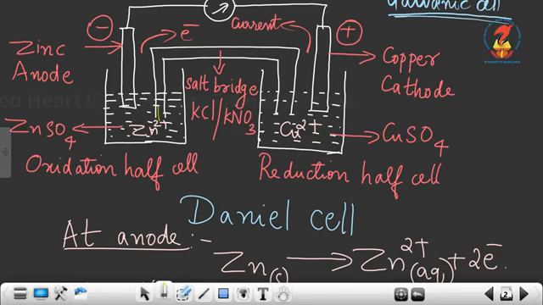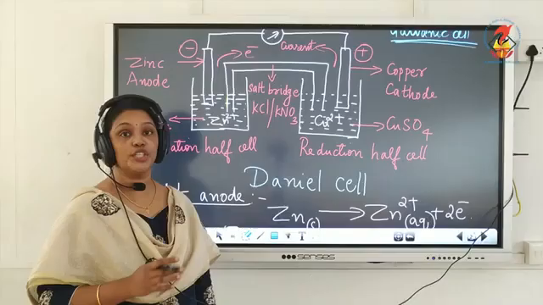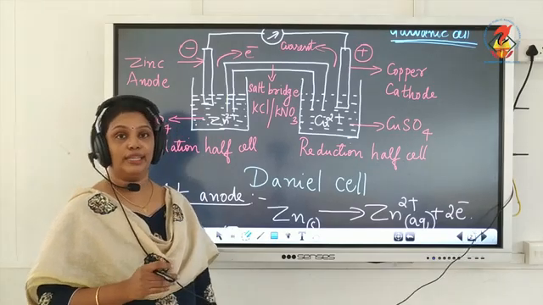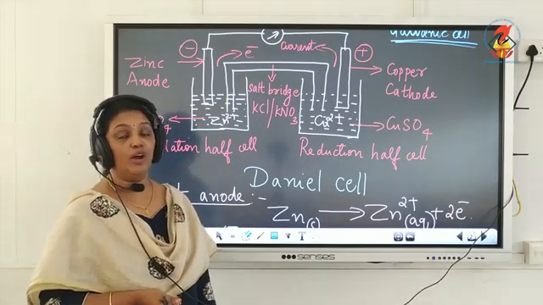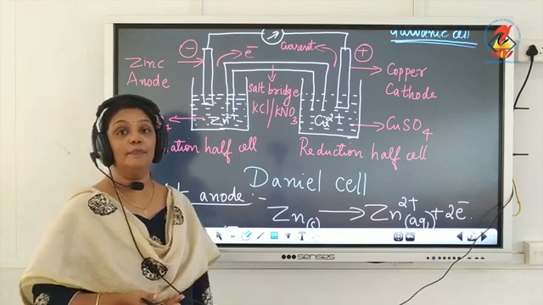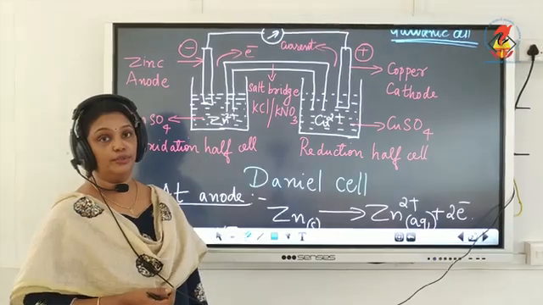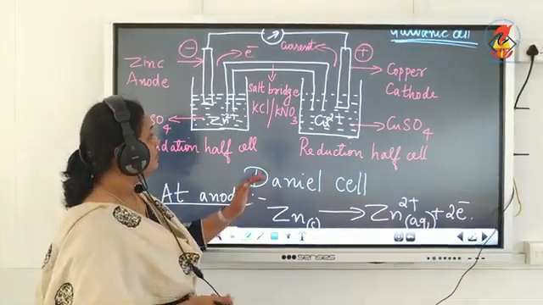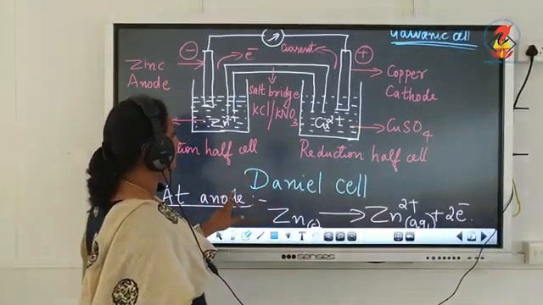So the excess of cation here is Zn2+ and excess of anion here is SO4 2-. They will move towards the salt bridge to maintain electrical neutrality. So the function of salt bridge is to maintain electrical neutrality without mixing of the two solutions. And also it helps to complete the inner circuit. So this is about Daniell cell or electrochemical cell.